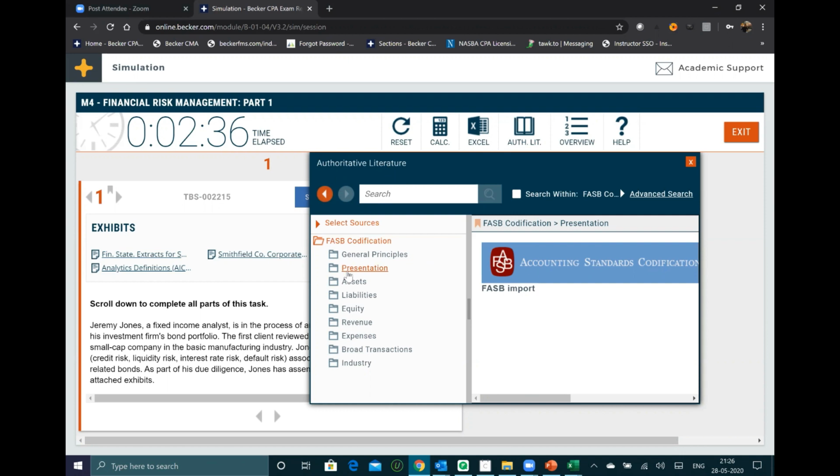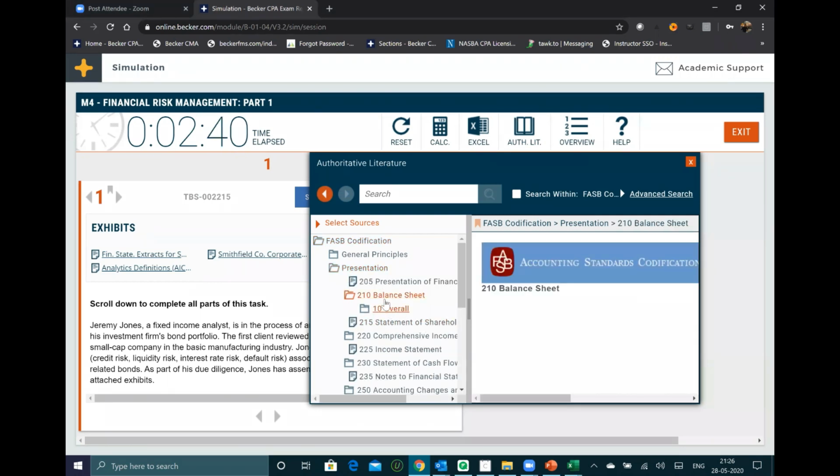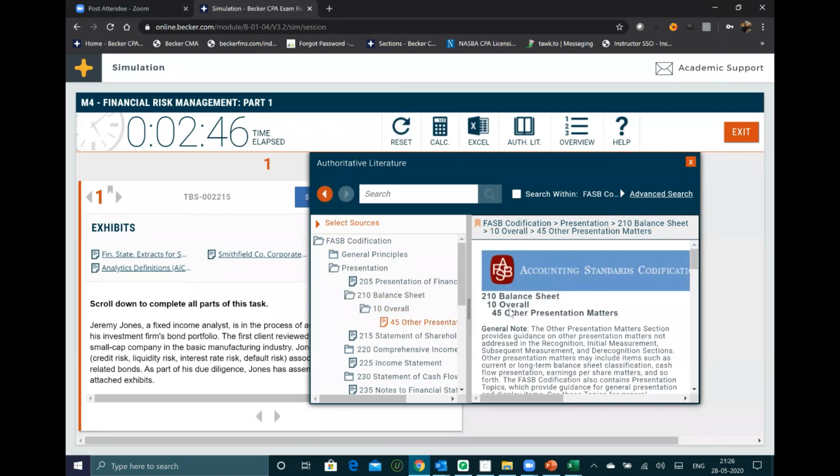Now suppose presentation is there, right? You go into the 210 balance sheet, then they will ask what is in 210 10 overall, then 210 10 45. This is how the coding will be. Are you getting it? This is a question they might ask you. Balance sheet deals with which accounting standard codification in simulations? So you will write 210 10 45. That will be the fill in the blanks.